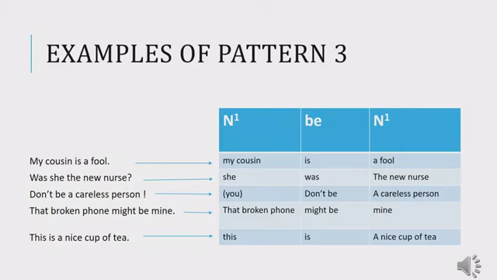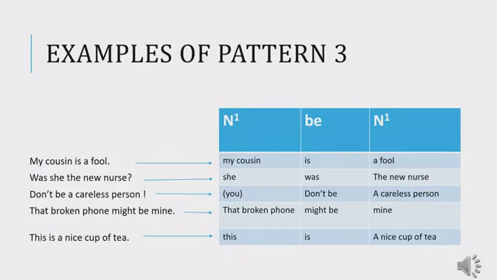The next sentence is "Don't be a careless person." This is an imperative sentence or a command. The verb here is "don't be", be in its negative form. A careless person is a noun phrase. It consists of the noun person that is modified by an adjective, careless, and an indefinite article. So a careless person is N because it is a noun phrase.